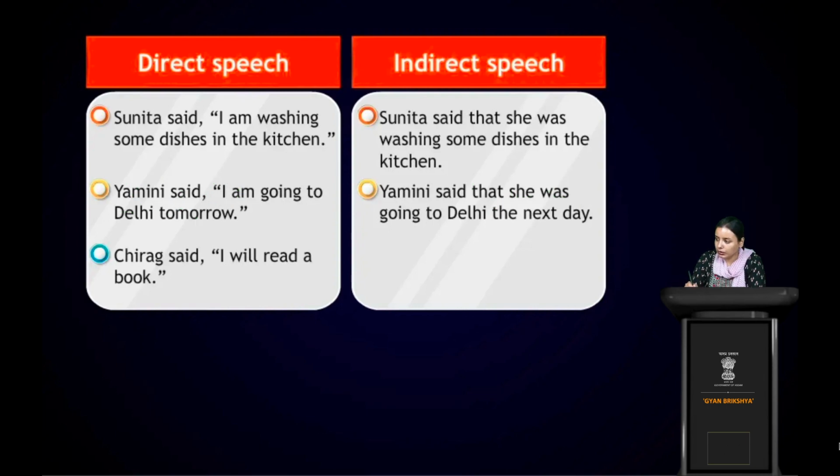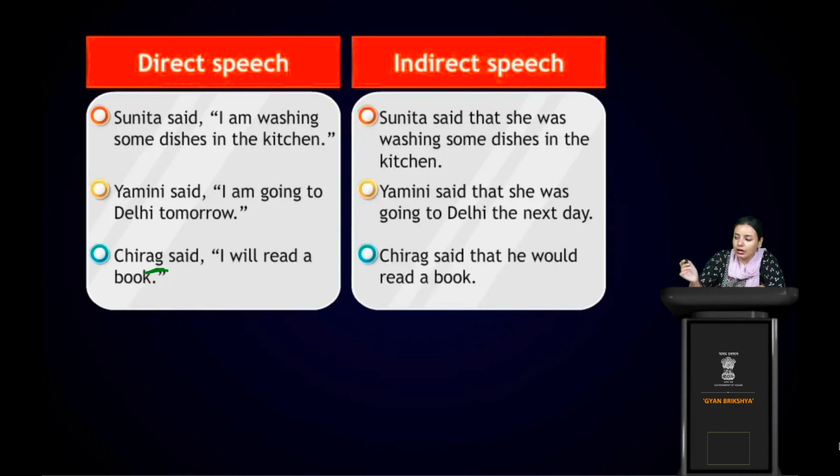Okay, let's move to the next sentence. Chirag said, I will read a book. This is in direct speech. Let's see into indirect speech what will happen. Chirag said that he would read a book. Right? It was written said, so obviously the said it's in past tense, right? So the will change into what? Past form. So we all know the past form of will is would. So that's the reason it's written Chirag said that he would read a book. Clear? Okay, let's move to the next topic.